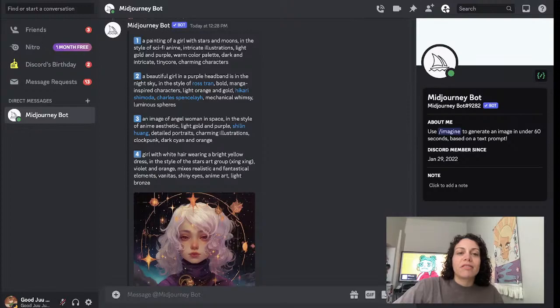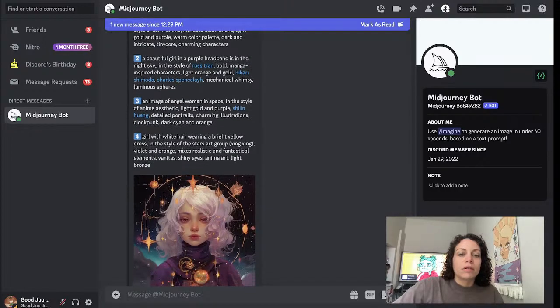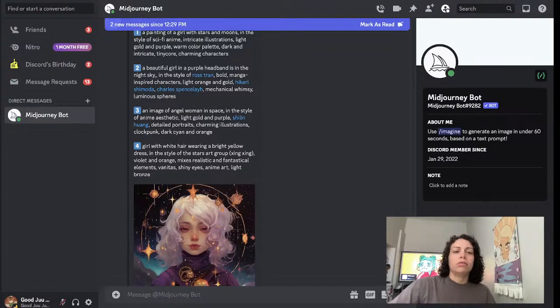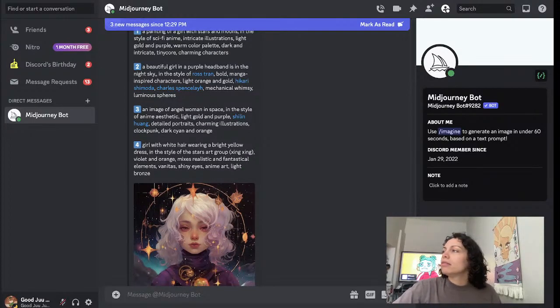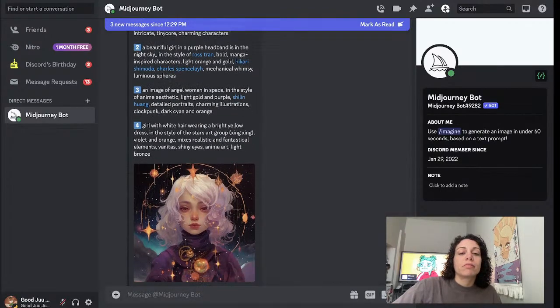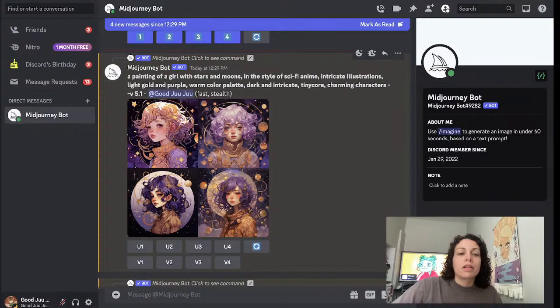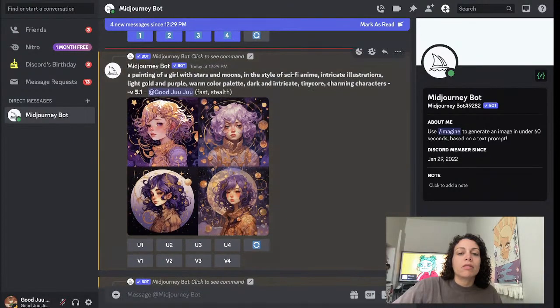Intricate illustrations, light gold and purple, warm color palette, dark and intricate, tiny core. Ooh, interesting. Tiny core. Charming characters. All right, let's see if that has come through. Is this it? This is it. Oh, how cute.